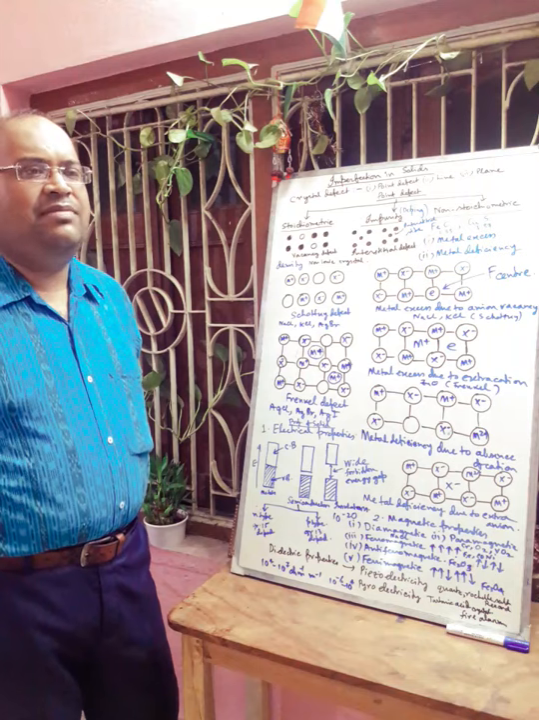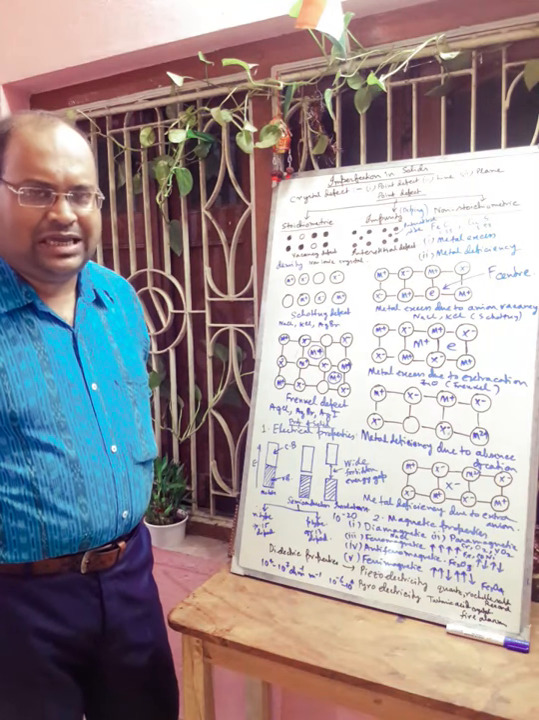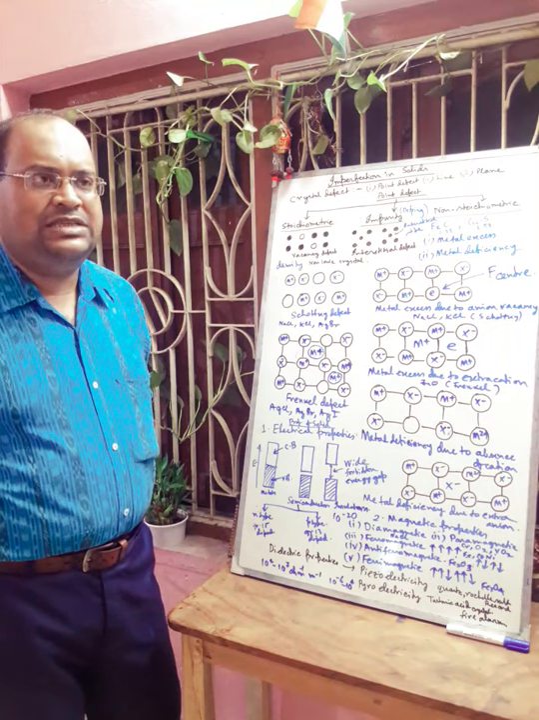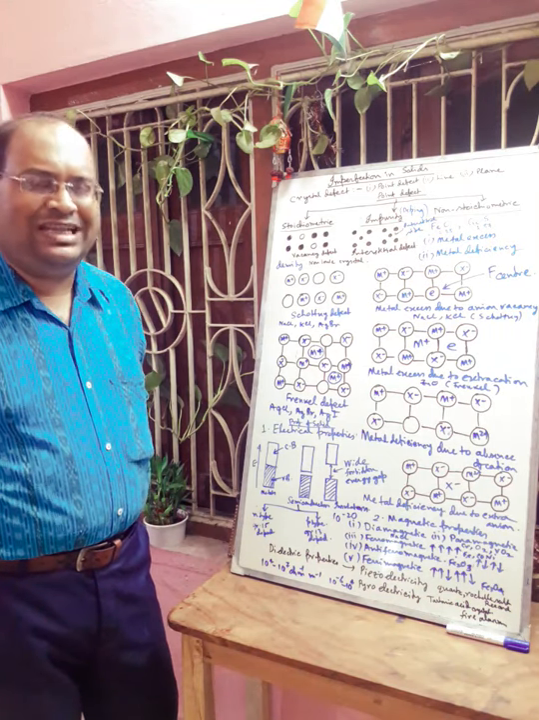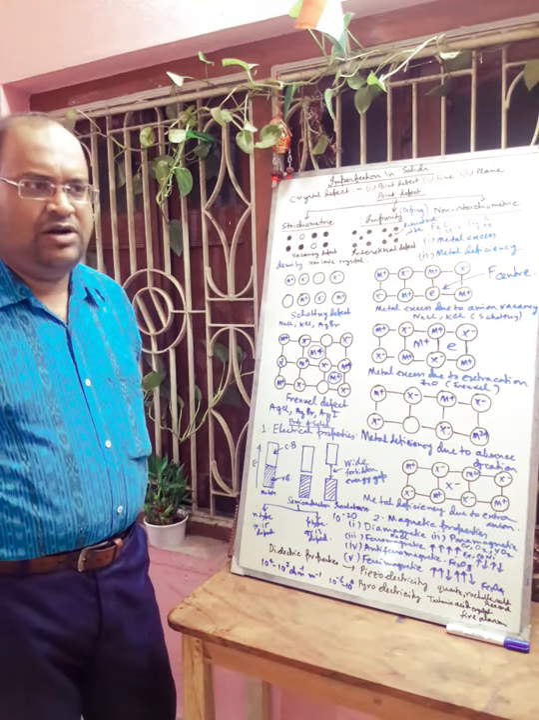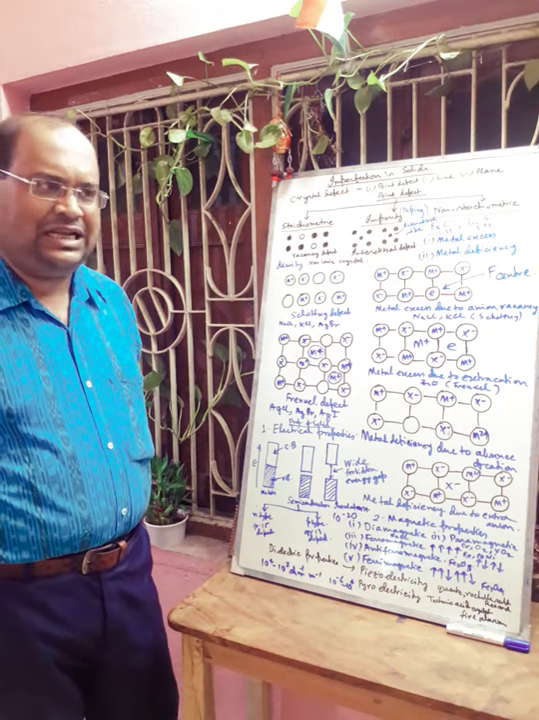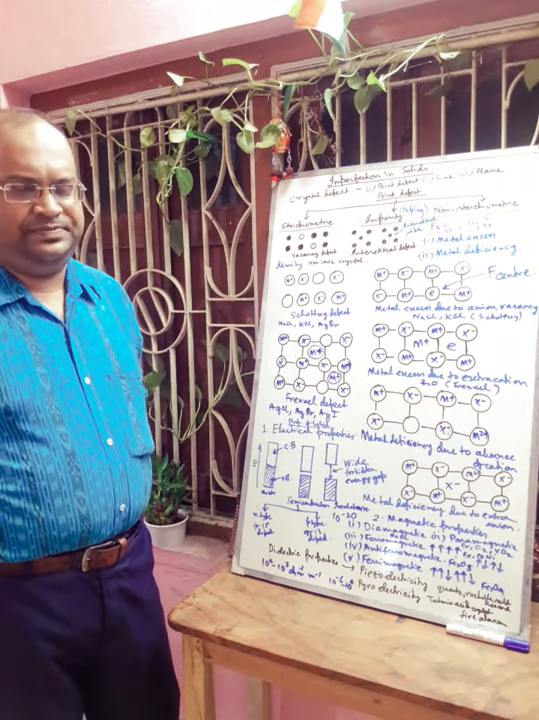And another may be electrolytic conductor. We can think about solid NaCl. Solid NaCl is a bad conductor, but when it is in molten state, it will conduct current, or in the aqueous solution, it will carry current. So this is another type of electrolytic conductor.